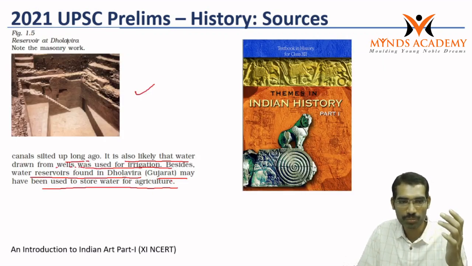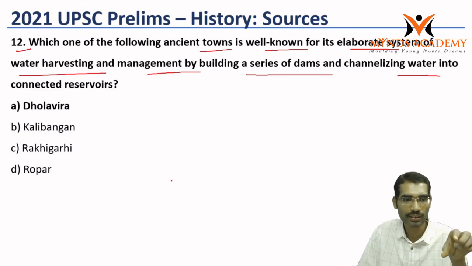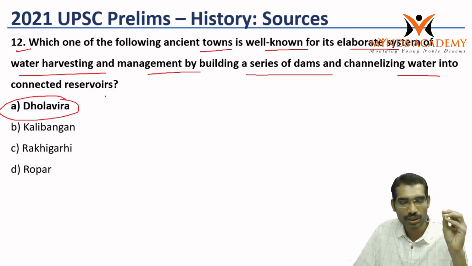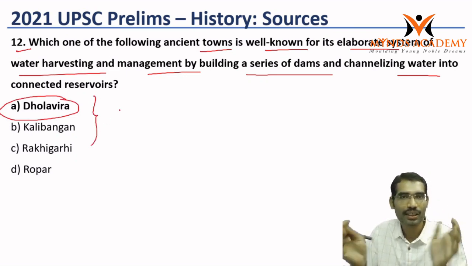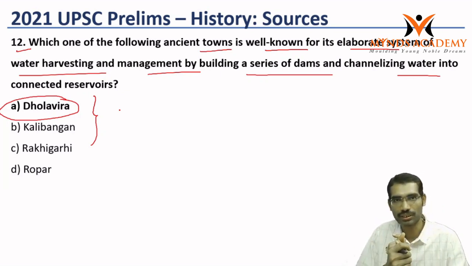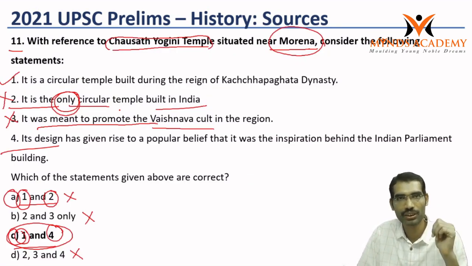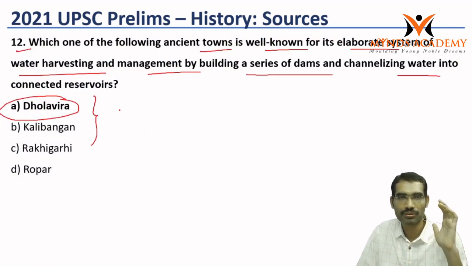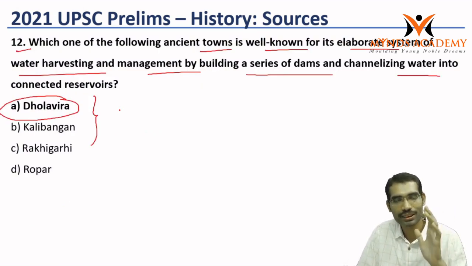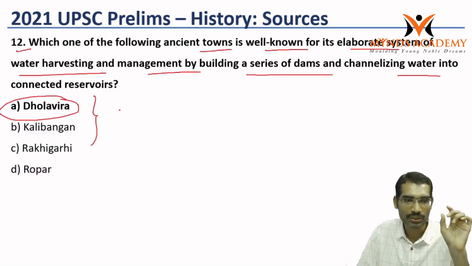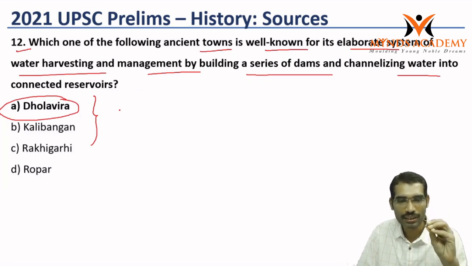So this book itself is giving the image also, Dholavira. So this question, for those who read Harappan, becomes a very easy question. UPSC will give such chances very rarely. Just by giving one reading also, we can answer such kind of questions. There is no deduction, there is no difficulty like in the previous question, the 11th question. Those who just read Dholavira as part of Harappan, known for its water management, can directly answer this question. UPSC will give such opportunities in very few questions, but it is a self goal for those who miss this particular chapter.